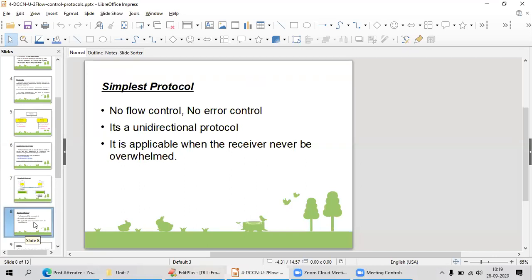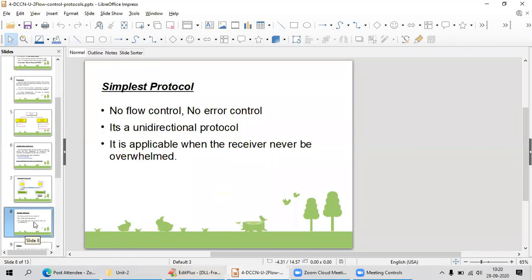It is a unidirectional protocol. That means whenever I'm sending data, it goes directly to the receiver end. I am not going to get any acknowledgement, and I'm not even bothering about whether it has reached or not. I'm just sending unidirectionally to the receiver end. There is no chance of overwhelming.